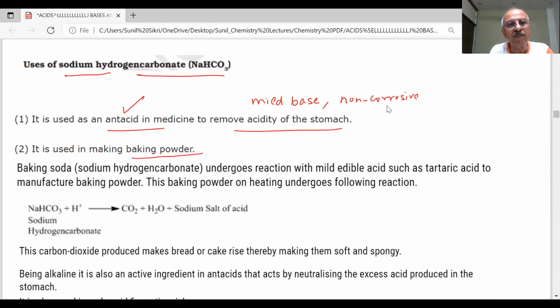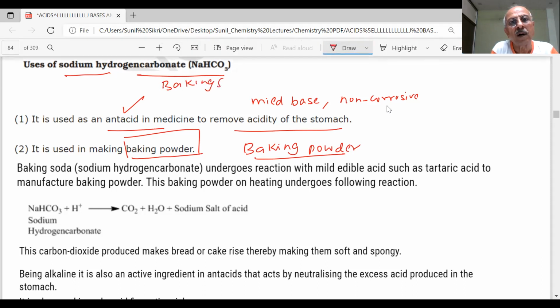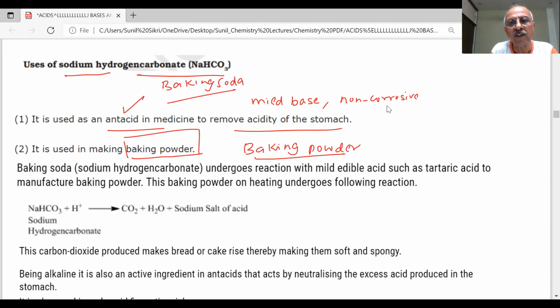It is used for making baking powder. What is the difference between baking soda and baking powder? That's an important question now. What you are using at home is baking powder. And here, I am saying baking soda. Now you see the difference coming? What is this? Baking soda. And this is baking powder.